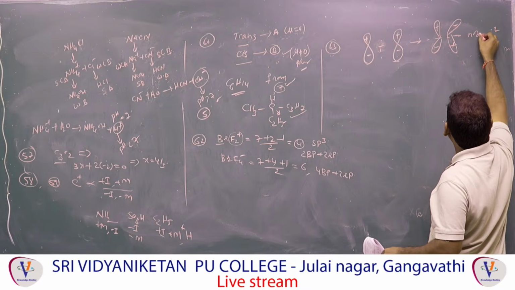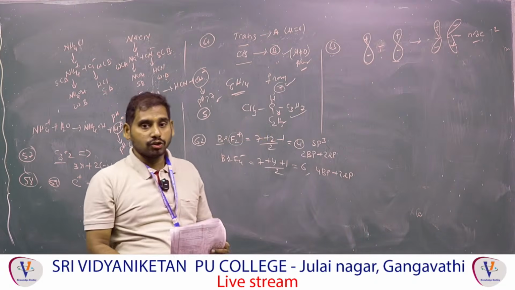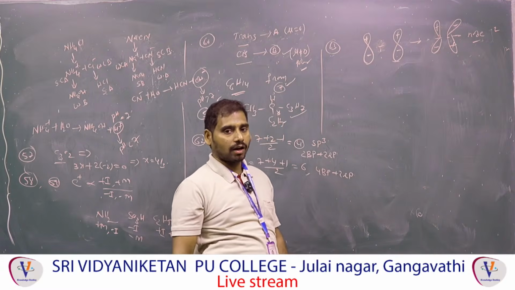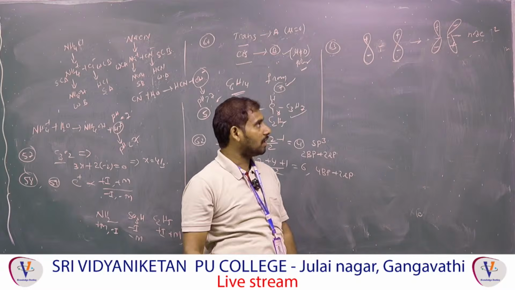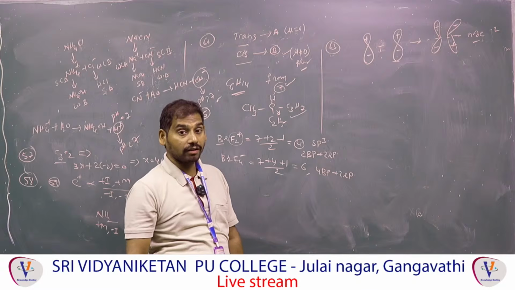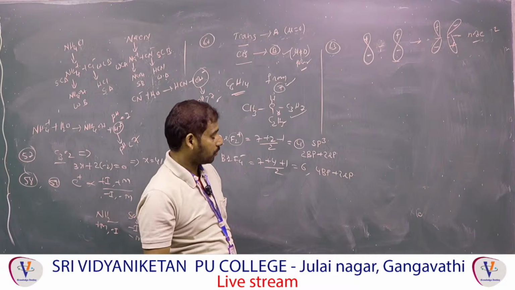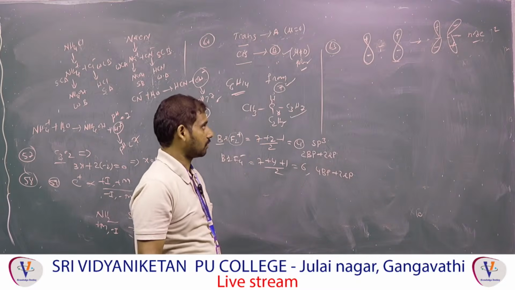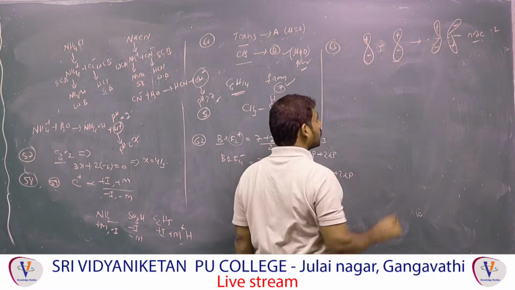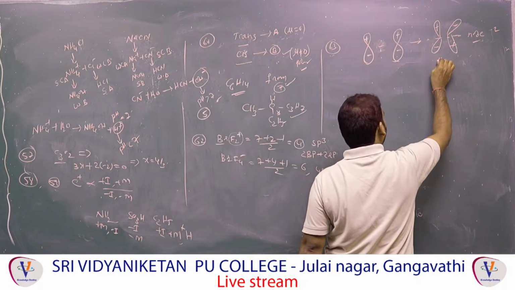Node. In the case of anti-bonding molecular orbitals, nodes will be formed. What is a node? The region where the probability of finding electron density is zero is called a node. Sometimes they will ask the question: where will you get the nodes? Nodes will be found where you get anti-bonding, that is sigma star and pi star. Sigma star and pi star will have the nodes. How do you get them? Anti-bonding comes from subtraction. With addition, what will you get? Bonding molecular orbital. This is called pi star.